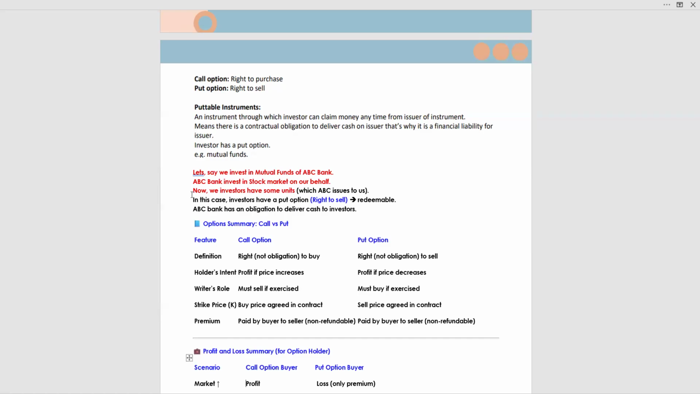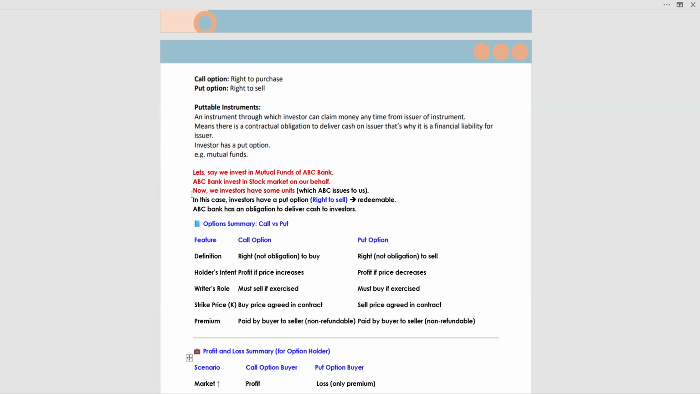Example, let's say we invest in mutual funds of ABC Bank. ABC Bank invests in the stock market on our behalf, which means first we invest in mutual funds of ABC Bank, then ABC Bank invests our funds in the stock market on our behalf. Now we investors have some units which ABC issues to us. In this case, investors have a put option, the right to sale, which means redeemable. We learn that it is a contractual or a financial liability. So ABC Bank has an obligation to deliver cash to investors.